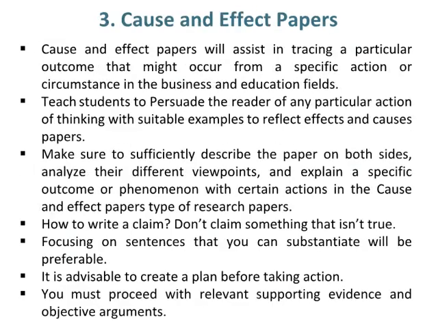Number 3 type of research paper is cause and effect papers. Cause and effect papers will assist in tracing a particular outcome that might occur from a specific action or circumstance in the business and education fields. Teach students to persuade the reader of any particular action or thinking with suitable examples to reflect effects and causes. Make sure to sufficiently describe the paper on both sides, analyze their different viewpoints, and explain a specific outcome or phenomenon with certain actions in the cause and effect type of research papers.